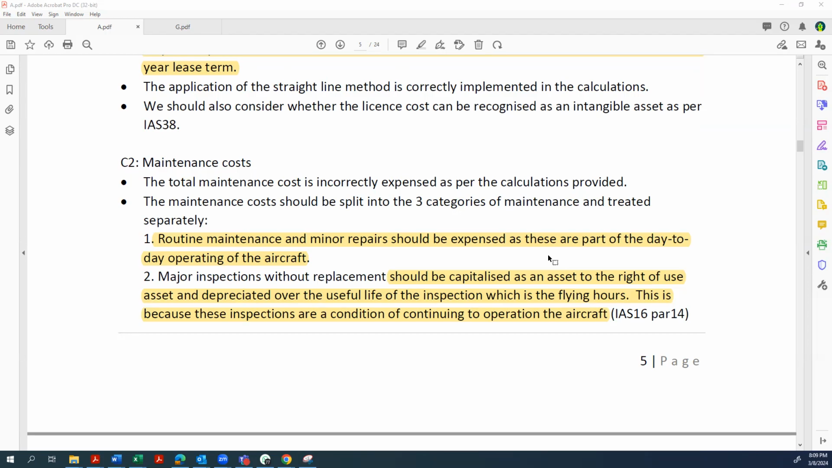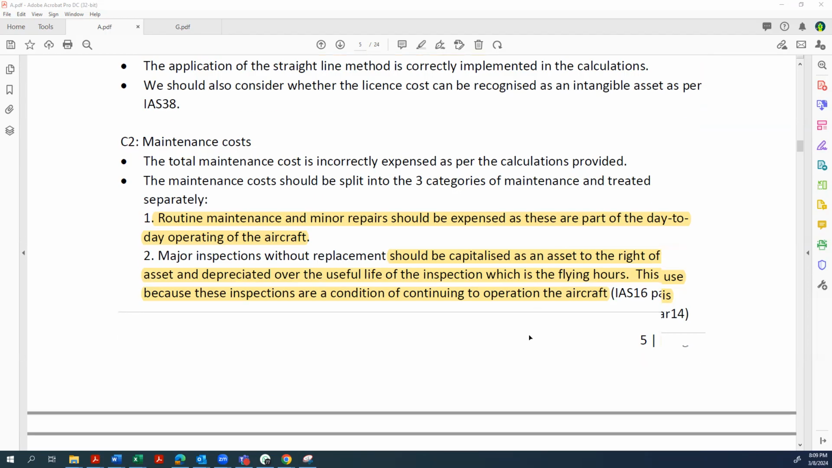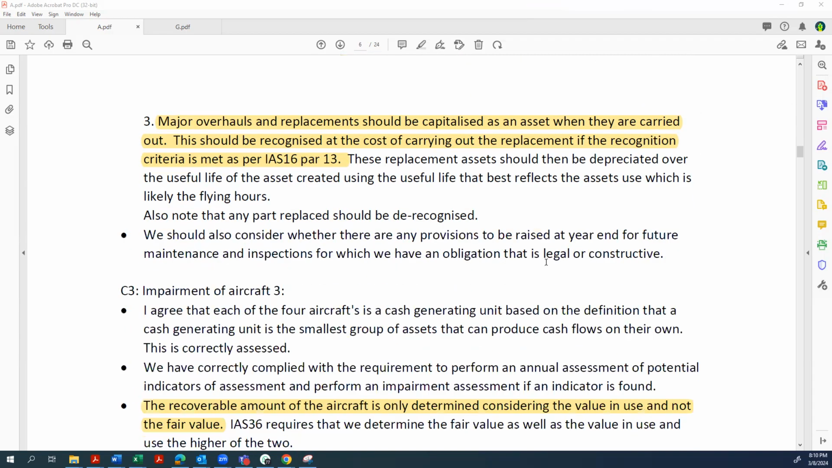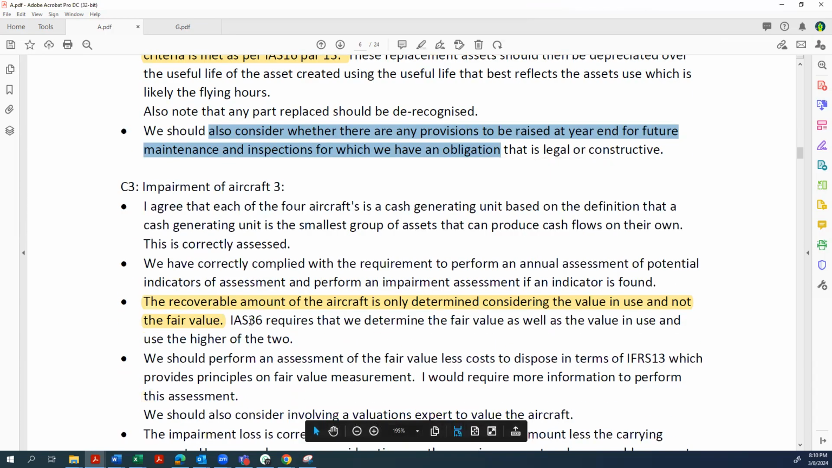And then for the next 2, which are the major inspections without replacement and the overhauls, the candidate tells us that these should be capitalized to the right of use asset. So we look at those together and say, okay, the candidate has identified the capitalization principle of some of these maintenance costs, so definitely giving a benefit there. Then they also tell us that we should consider whether there is any provision to be raised at year end. There's definitely no provision, so that's technically not correct. But if you continue reading now, they go and interrogate Calc 3.